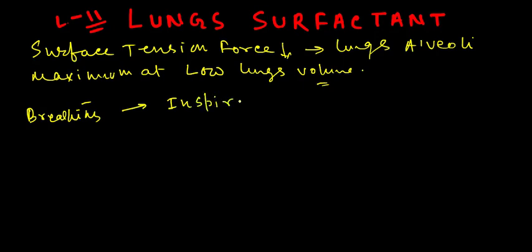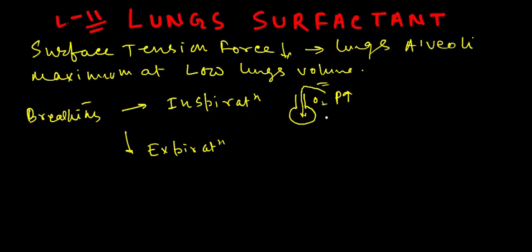Suppose this is the lung alveoli. During inspiration, the pressure of the atmosphere is higher than in the lung alveoli, so air or oxygen moves from the atmosphere into the lung alveoli, because the alveolar pressure during this time is low. This low pressure is caused by the increased volume